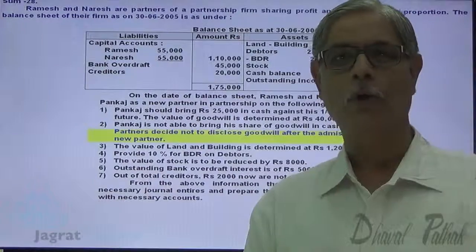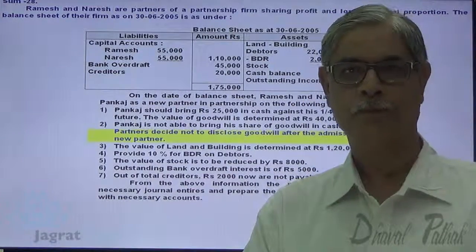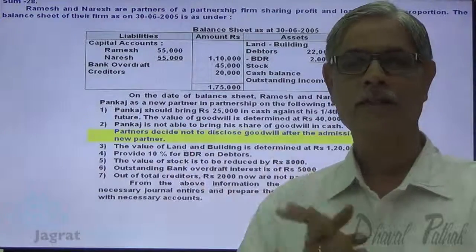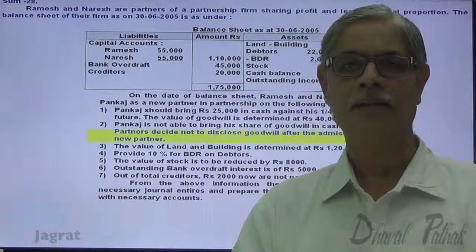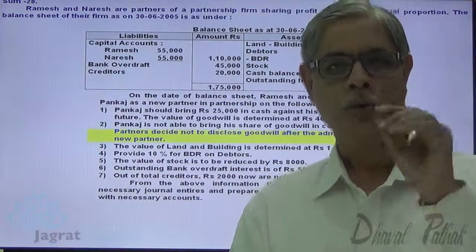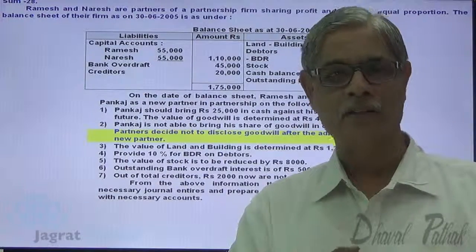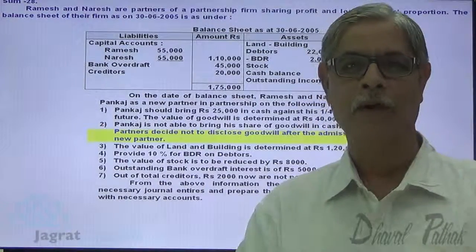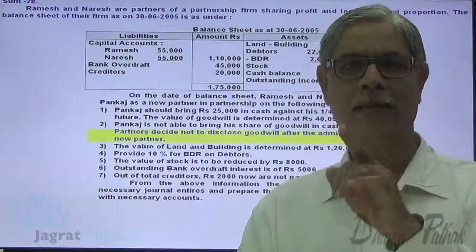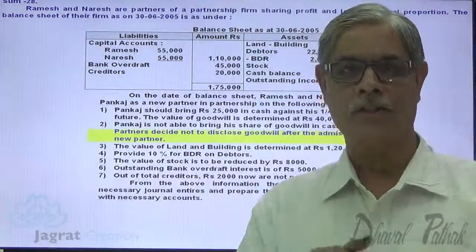By writing off, goodwill won't appear in the balance sheet. This is what is expected to be done in this sum. Here you are not told to give the effect of goodwill accounting straight to partners' capital accounts. That part of the same sum we will consider in the next question.